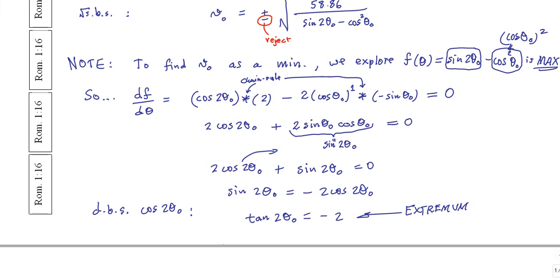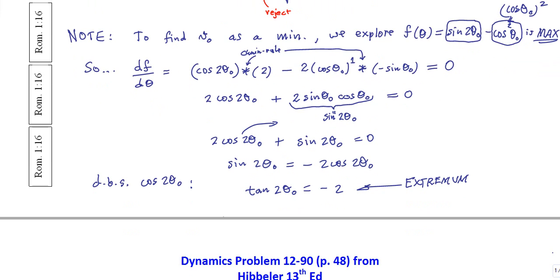So now you've also probably done this in calculus to see if it's a max: take the second derivative and impose that it be negative.